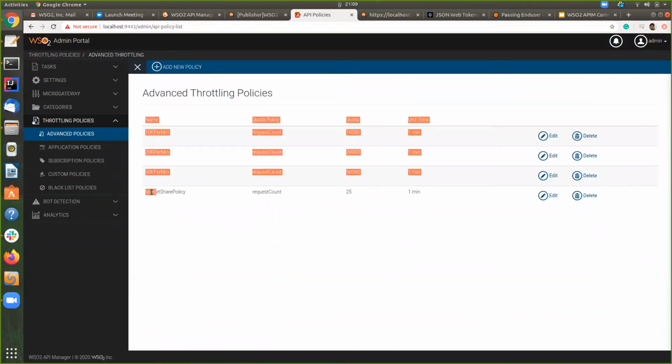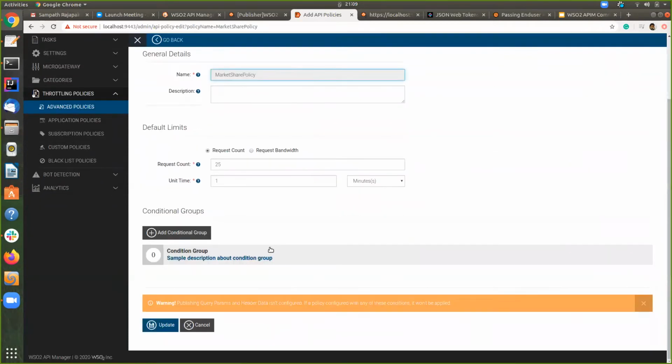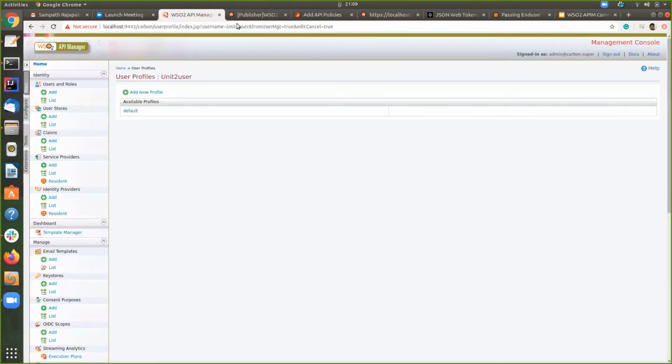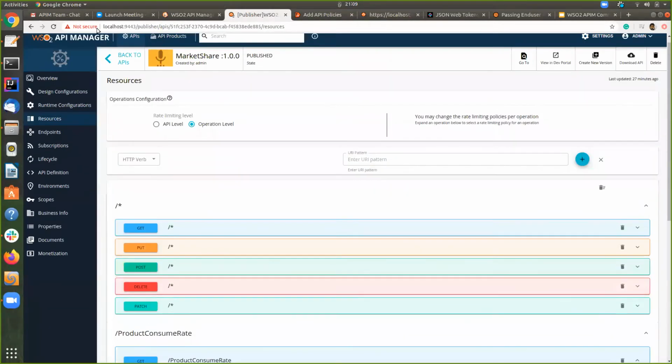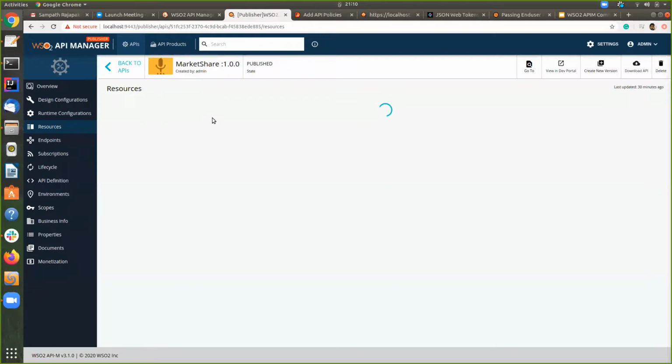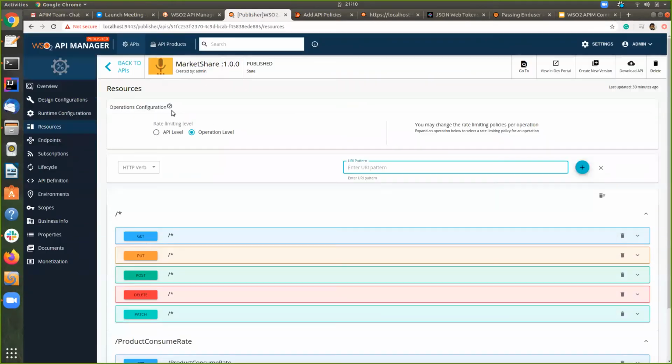After saving this, you can see the policies here. If we go to edit, you can see the policy again. Now we'll see how we can add it to the particular resource. If we go to the publisher again and refresh it, we need to make sure we use the operation level rate limiting.